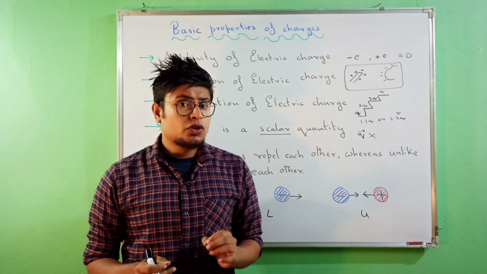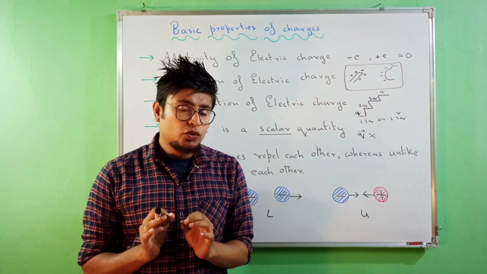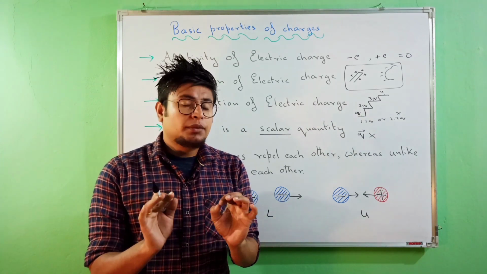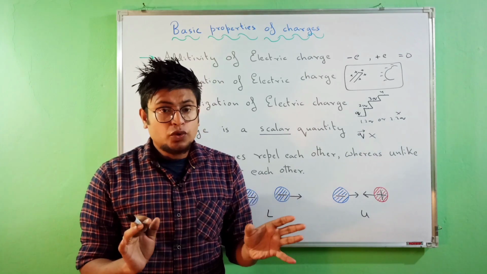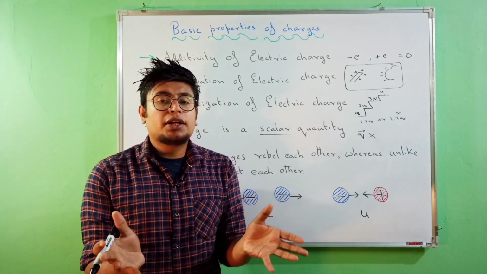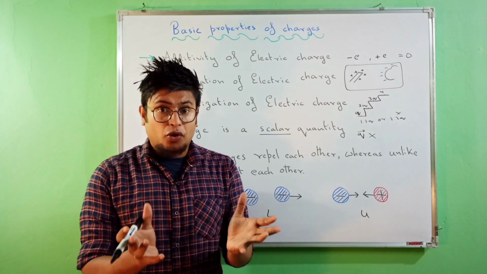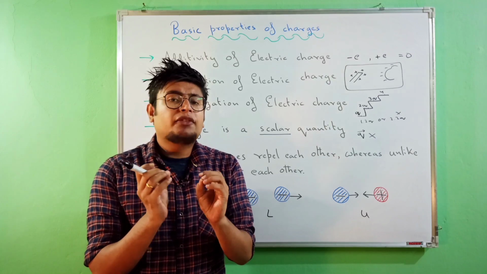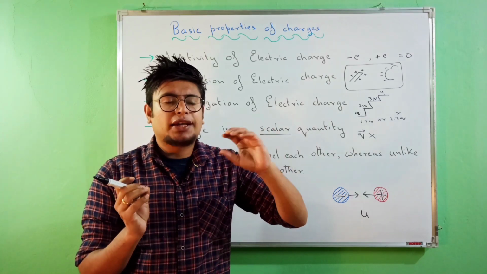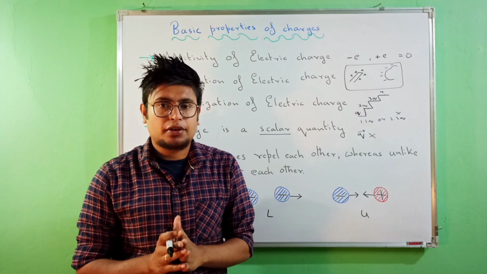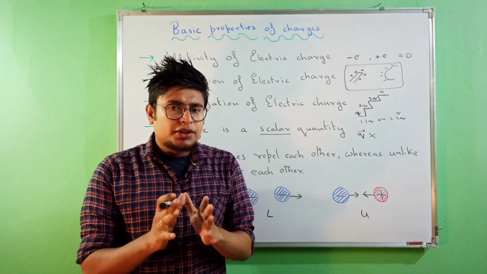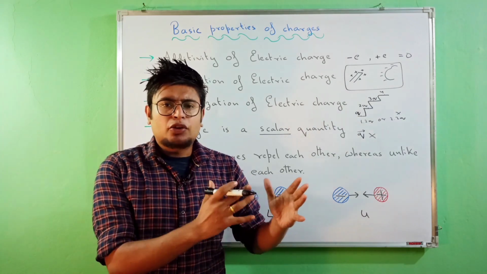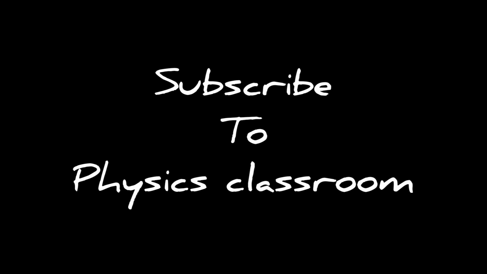So these are the properties of charges that you have to know and also understand, because if you do not understand what charges do and how they behave and what the principles are, are they conserved or not, if you do not know all these basic things, then you might face a little bit of problem later on as we go on with this particular theory of electrostatics. Okay, so please try to understand the basic properties of charges, and from here on we start with Coulomb's law.